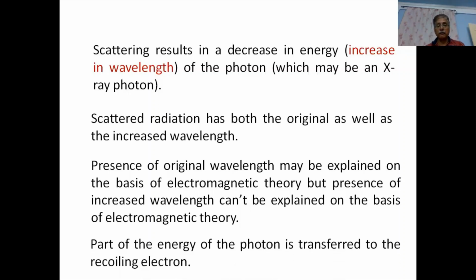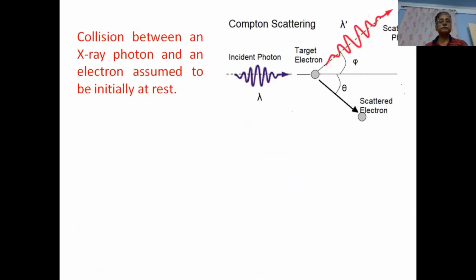Now, part of the photon energy is transferred to the electron. Here we have shown in the figure the collision between an X-ray photon and an electron, which is assumed to be initially at rest. So we have the incident photon, we have the target electron, and this is the scattered photon. We can see that this has a wavelength lambda and this has a larger wavelength lambda dash. The scattered electron is at an angle theta to the original direction, and the scattered photon is at an angle phi to the initial direction.